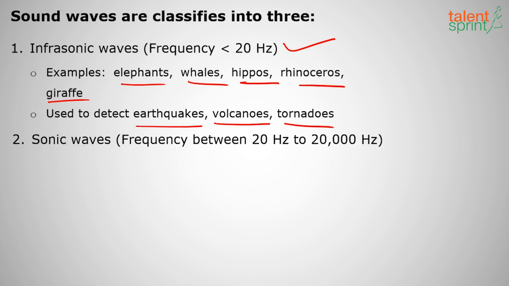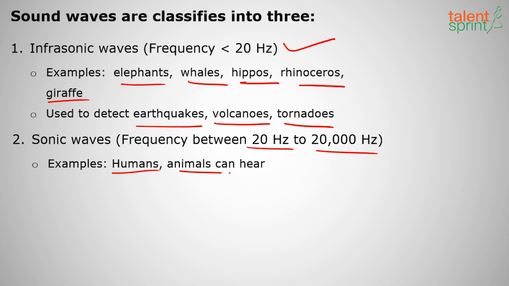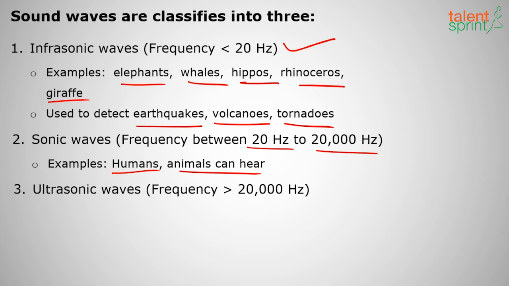Next, sonic waves. Their frequency ranges from 20 hertz to 20,000 hertz. This is a very repeated question. So sonic waves means which we can hear, which are audible to us. Humans and animals can hear clearly. Okay, and ultrasonic waves, their frequency is more than 20 kilohertz, that is 20,000 hertz. Generally bats and dolphins produce these, as well as they can hear these waves. So clear about these?